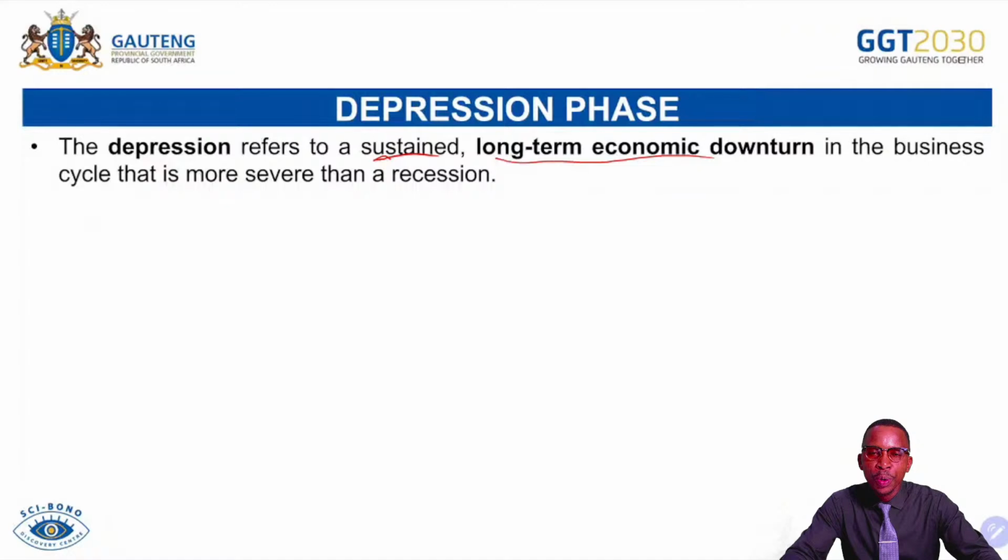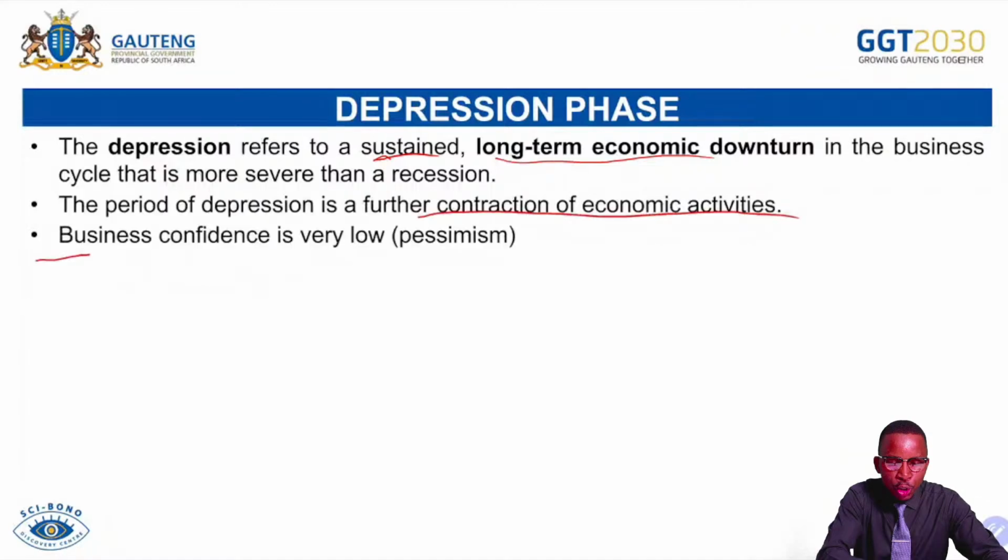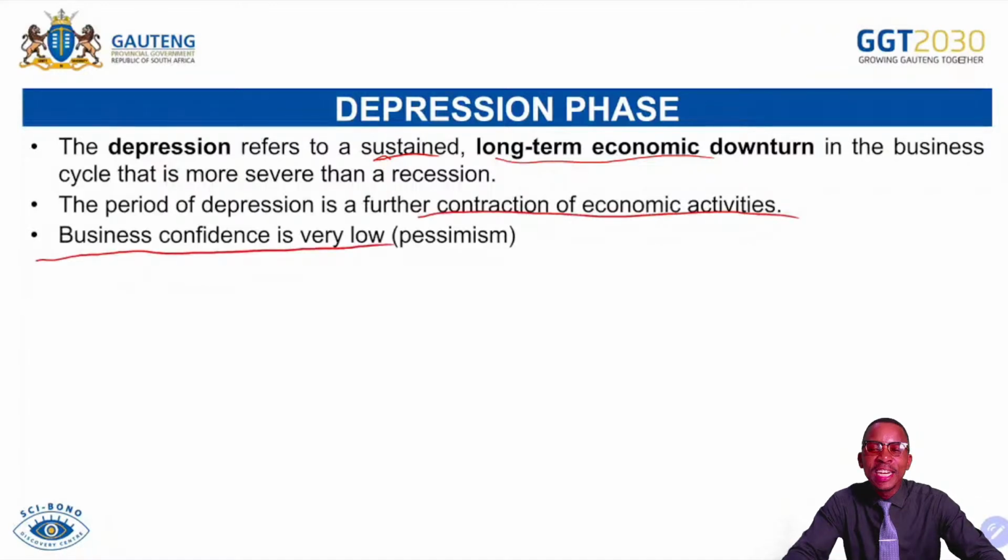So we say business confidence is very low. So we call this one the stage of pessimism. As for your grade 10, you were told that the depression phase is the stage of pessimism because investors become pessimistic about investing in the country's economy. If you are pessimistic, you are not interested. Your interest is very low. Your confidence is very low about investing in the country's economy.